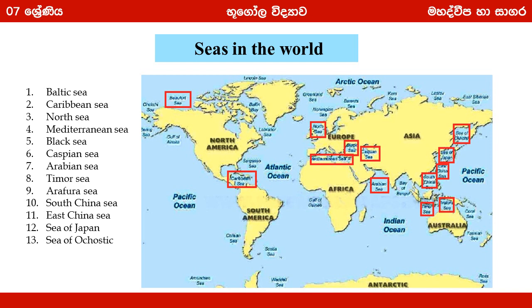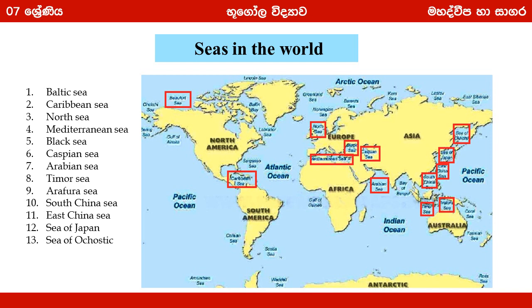Here are some seas in the world. Try to find the location of these seas using your atlases too. Baltic Sea, Caribbean Sea, North Sea, Mediterranean Sea, Black Sea, Caspian Sea, Arabian Sea, Timor Sea, Arafura Sea, South China Sea, East China Sea, Sea of Japan, and Sea of Okhotsk.